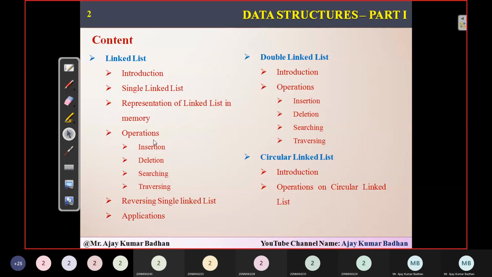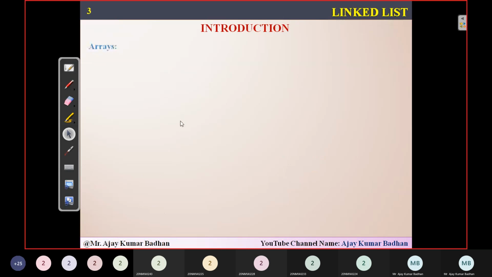My suggestion is, please do concentrate when we focus on the single linked list, because if you understand the different operations we can perform on it, then it becomes very easy for you to understand the double linked list as well as the circular linked list, and also the circular double linked list. So please try to concentrate on the single linked list. Let's begin with the introduction part.